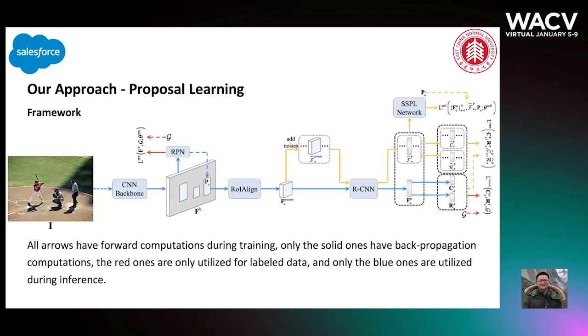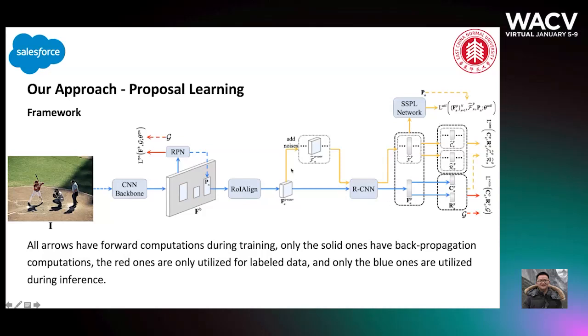Here is the architecture of our framework. Here, red arrows correspond to the computation of standard fully supervised learning losses and are only applied to labeled data. As we can see, for labeled data, we could use the standard Fast R-CNN pipeline to train the network, like the standard RPN loss and the standard RCN loss.